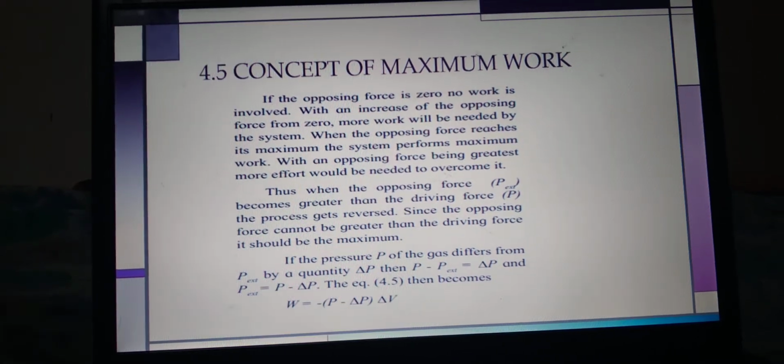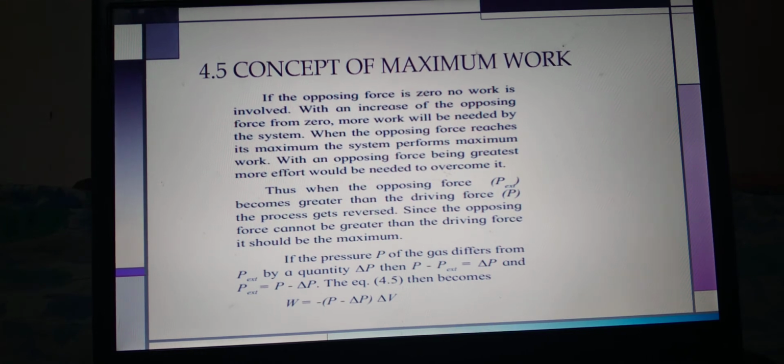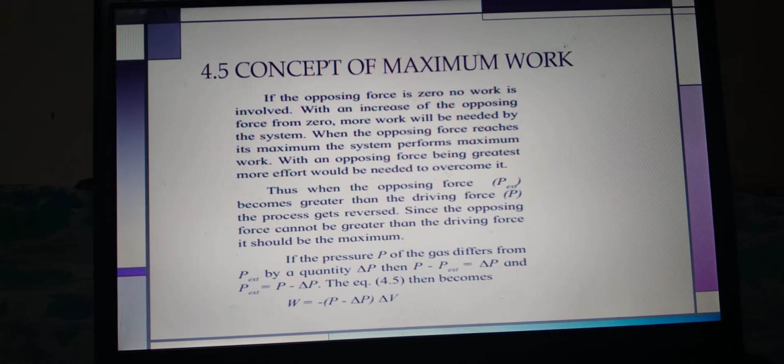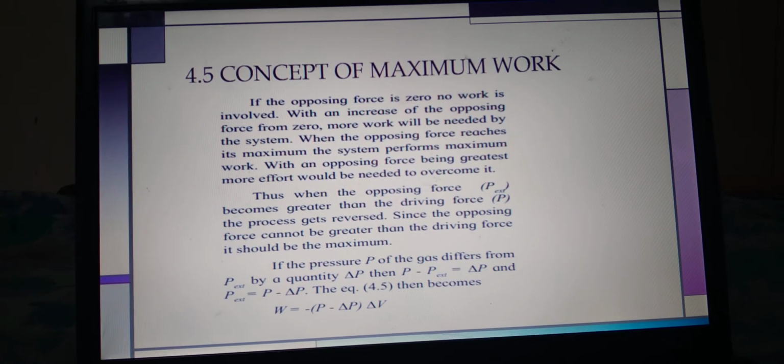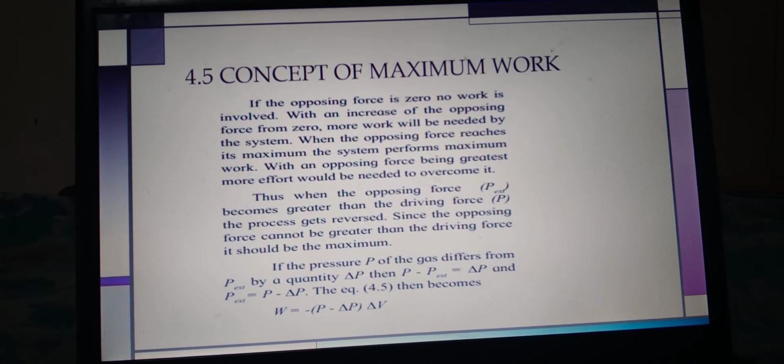Hello students. In the last lecture we learned about the concept of maximum work. We just revised that one. What is the concept? What happened in the maximum work? During a certain change, work is performed by the system.